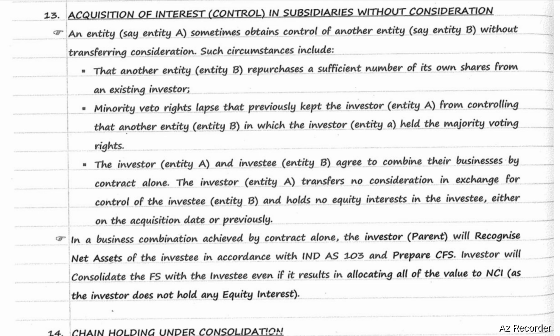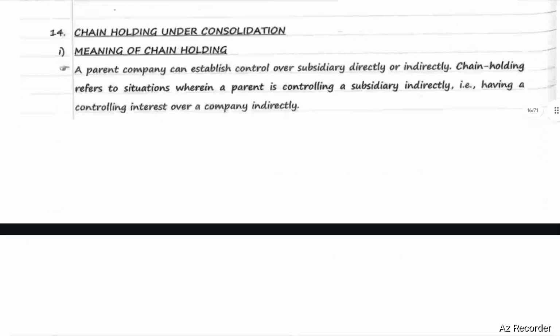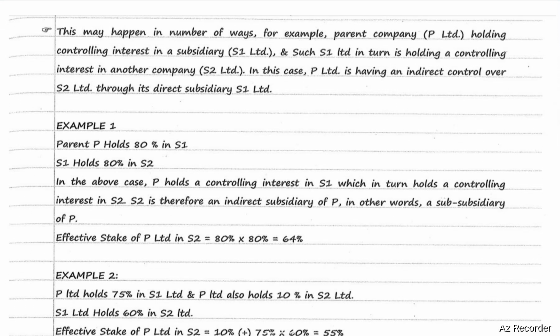Chain holding under consolidation. What do you mean by chain holding? A parent company can establish control over subsidiaries directly or indirectly. Chain holding refers to situations wherein a parent is controlling a subsidiary indirectly, that is, having a control interest over a company indirectly. This may happen in a number of ways. For example, parent company P Limited holding control interest in a subsidiary S1 Limited, and such S1 Limited in turn is holding a control interest in another company S2 Limited. In this case, P Limited is having an indirect control over S2 through its direct subsidiary S1.